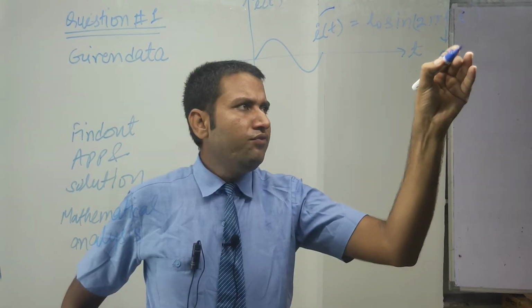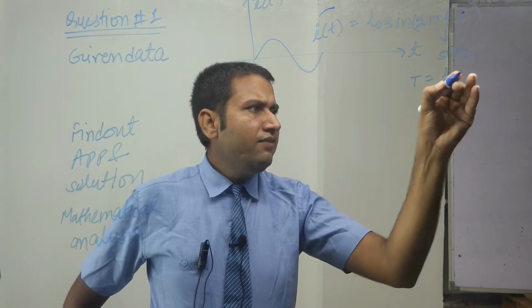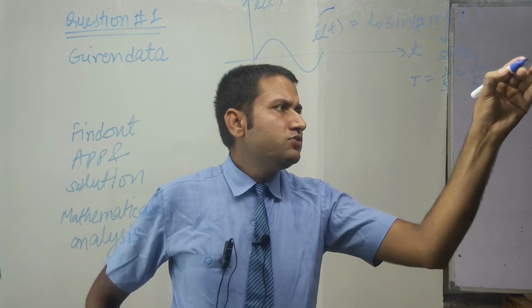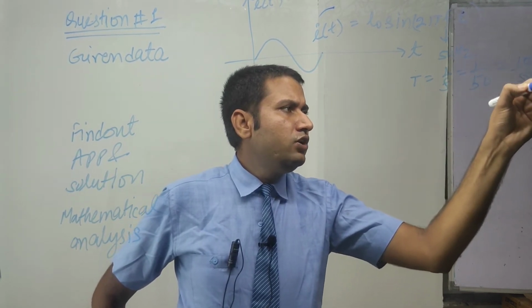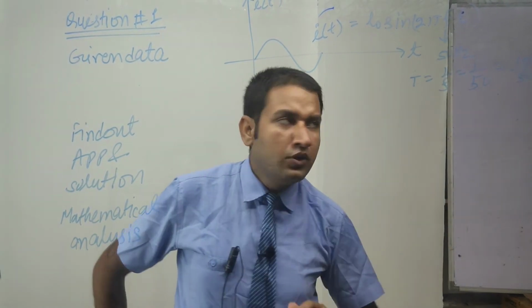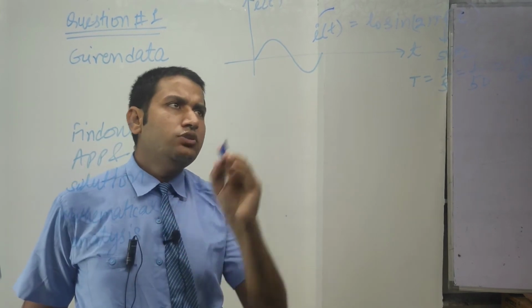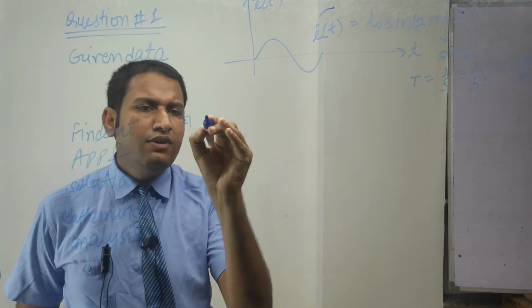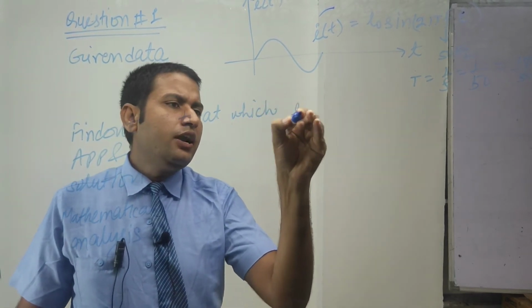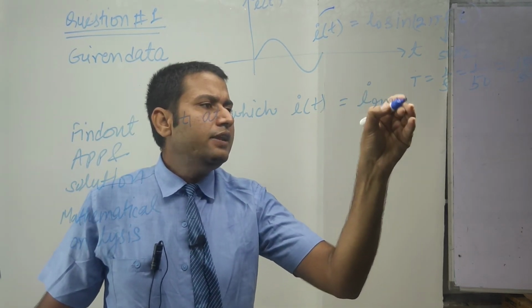And this is equal to 50 hertz. So the time period is 1 by f, that means 1 by 50. This is equal to 1000 upon 50 into 1000, which is equal to 20 millisecond. Now we have to find out the value of time t1 at which the value of current is RMS.